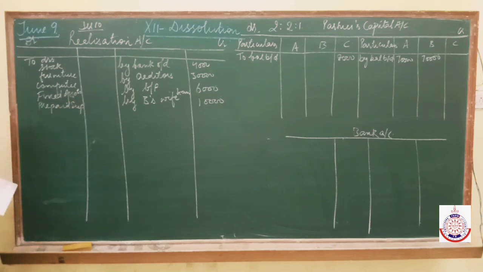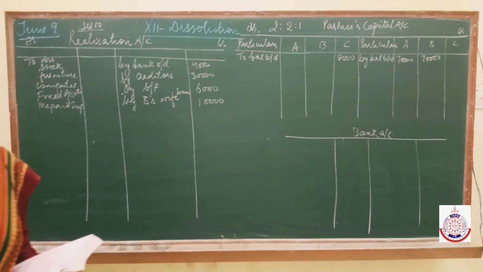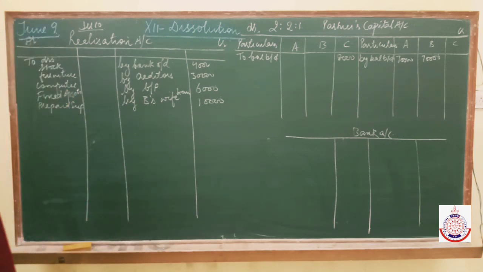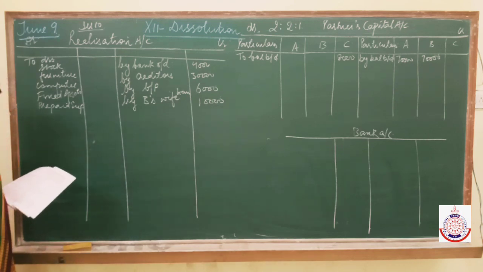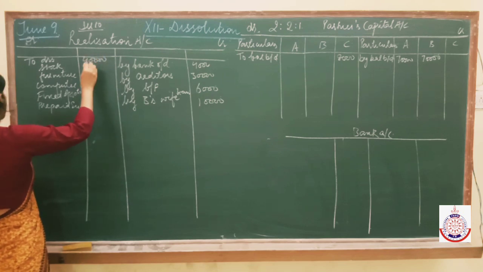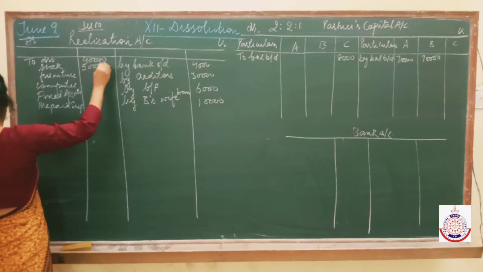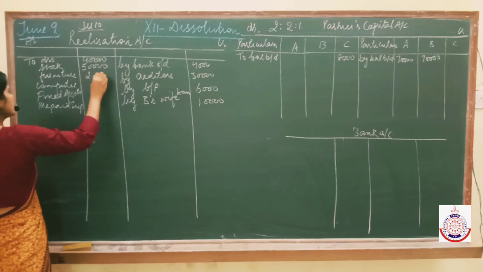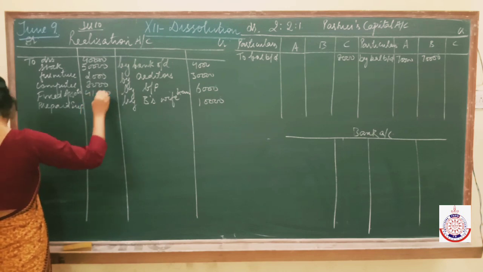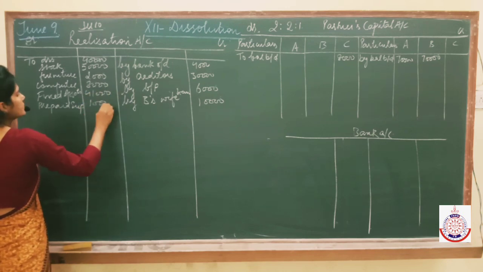Transfer them. Next is profit and loss account. And that you know, if P&L account is on the asset side of the balance sheet, it represents a loss which has to be distributed among the partners. Fine. So we are not going to transfer P&L account to realization account. So now write the amount. Debtors 40,000. Stock 50,000. Then furniture 2,000, computers 8,000, fixed assets 41,000, prepaid expenses 1,000.